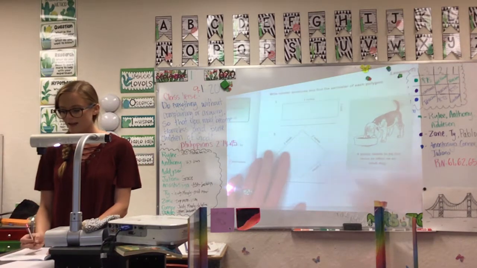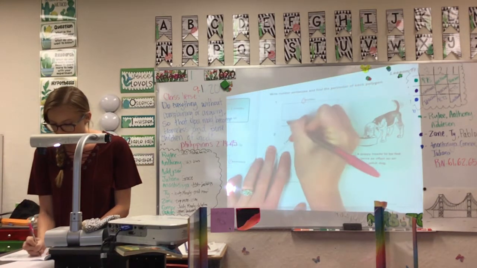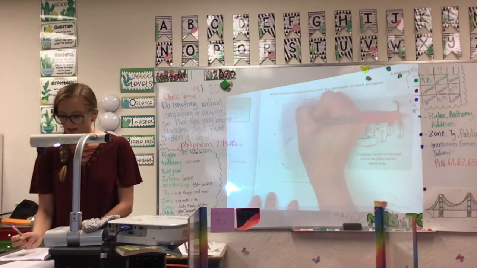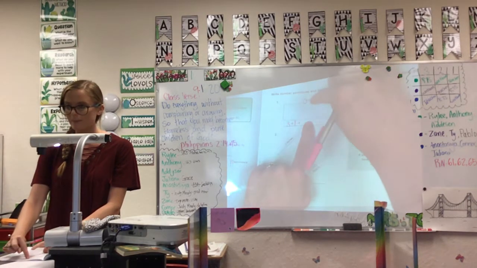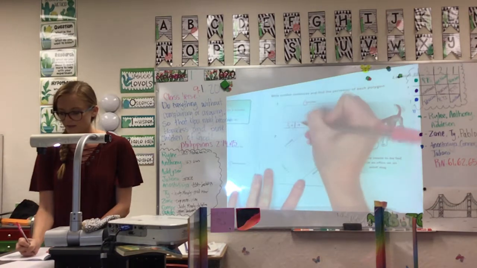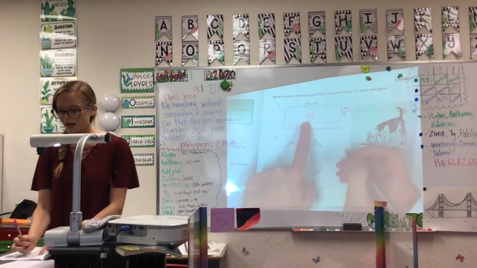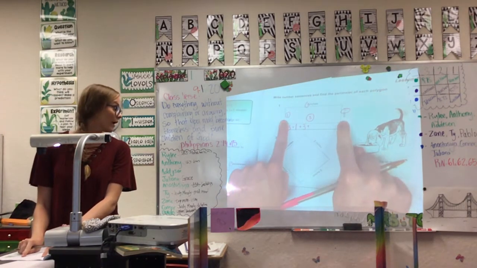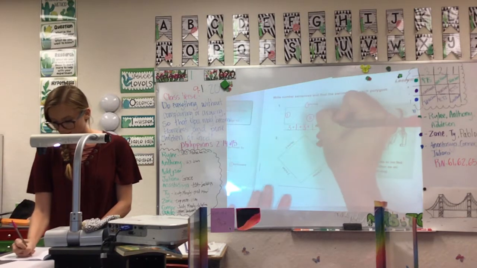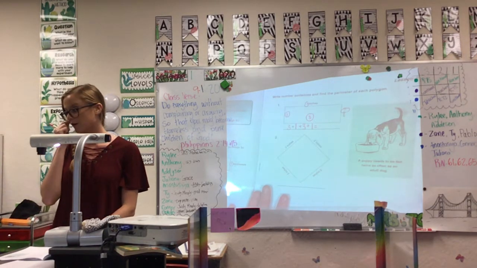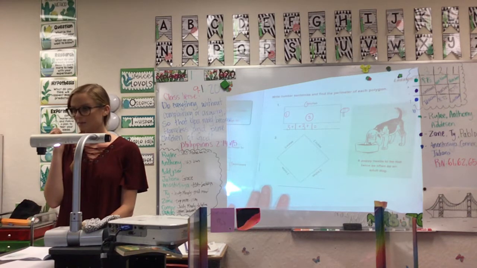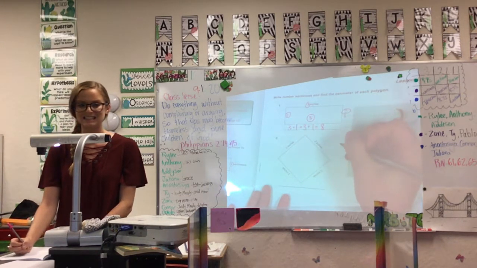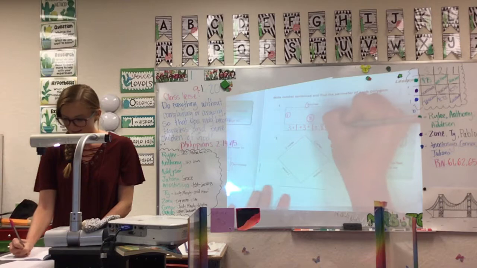So I'm going to write it like this. 3 plus 1 plus, I'm going to go down here to my other side. Remember, the top and the bottom of rectangles are equal. Plus 3 plus 1. Because the right and the left are equal, too. And then we just add them all together. So 3 plus 1 plus 3 plus 1 equals 8. 8 what? Centimeters. Inches. Because this one says inches.